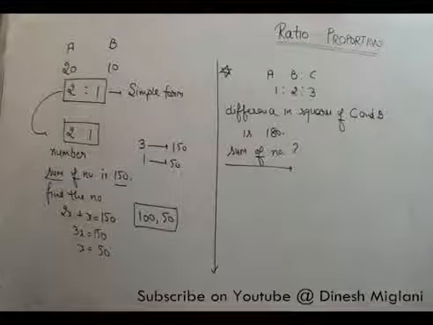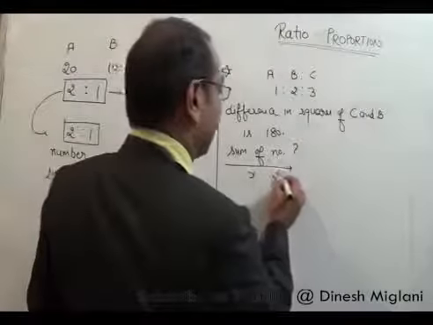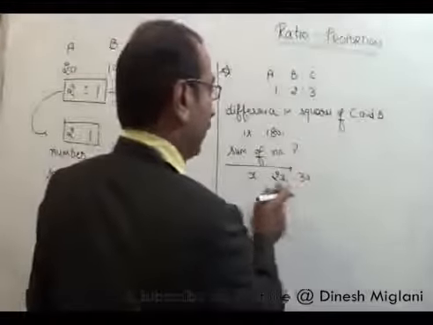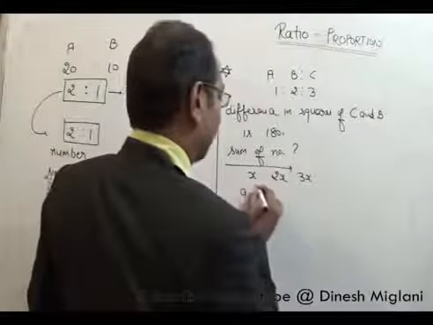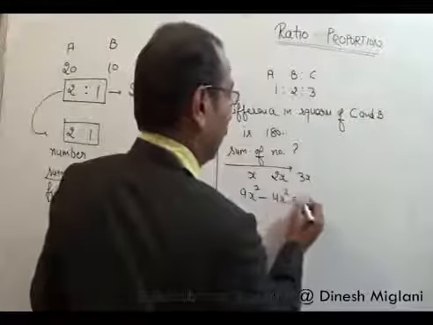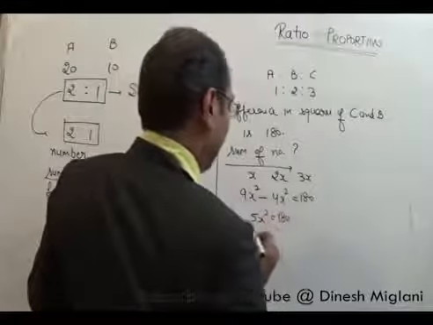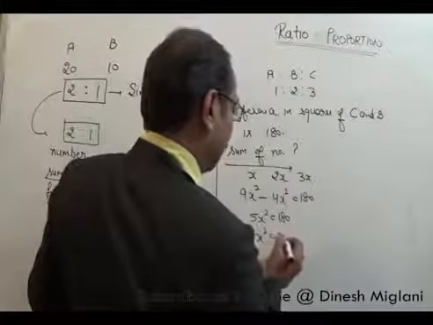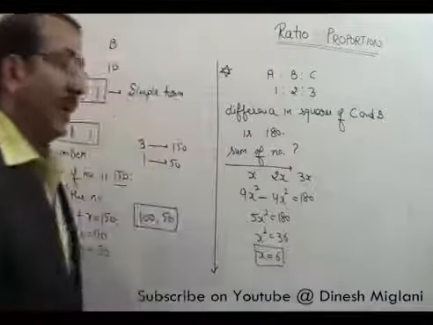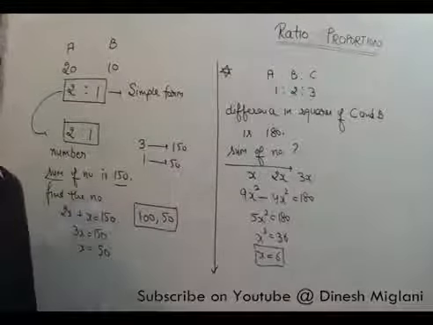How can I answer it? I will assume my first number A to be x, B will be 2x and C would be 3x. The difference between the square of C and B means 9x² minus 4x² equals 180. So 5x² equals 180, x² equals 36, and x is equal to 6.